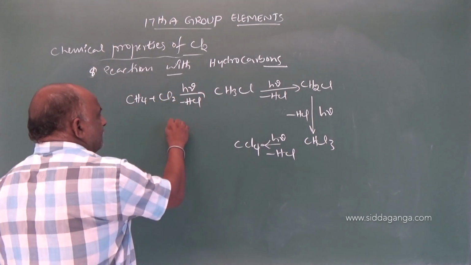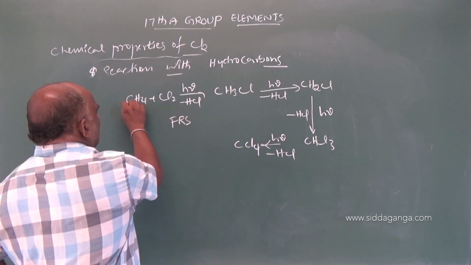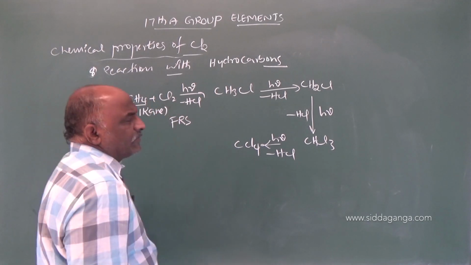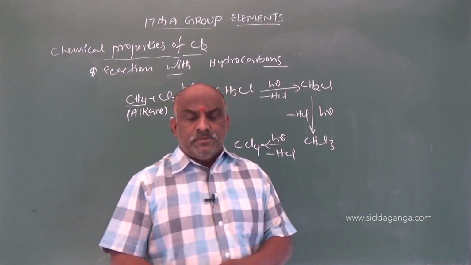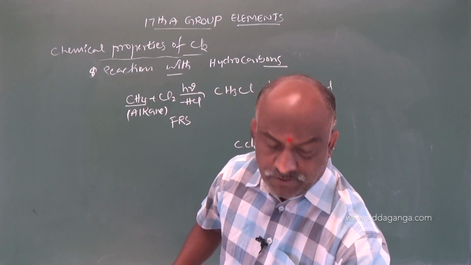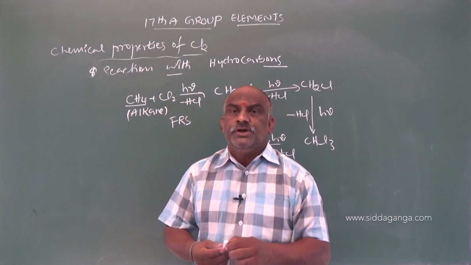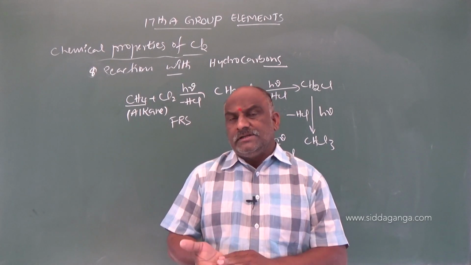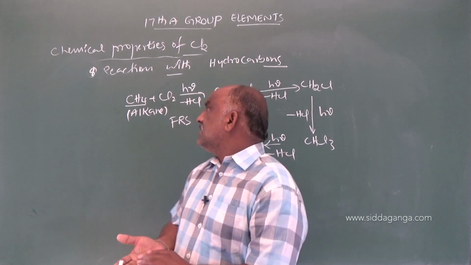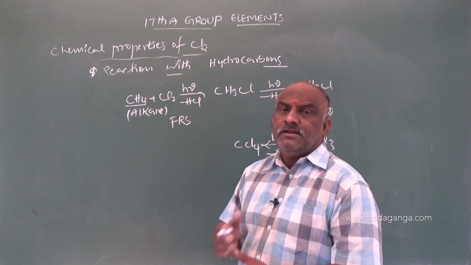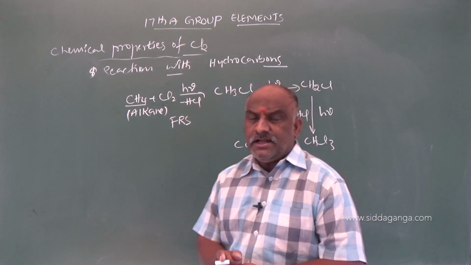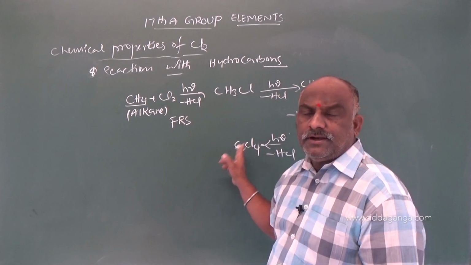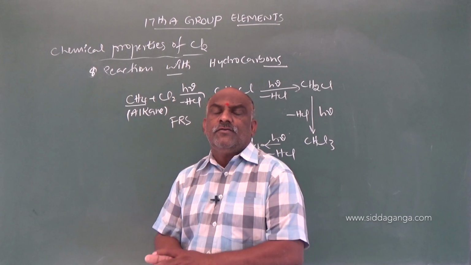This is FRS, alkane. FRS means free radical substitution. FRS is called as what? Free radical substitution. So hydrocarbons react with chlorine in the presence of sunlight. In the presence of sunlight, the reaction mechanism followed is free radical substitution. Chloromethane, dichloromethane, trichloromethane, tetrachloromethane, these are the derivatives of methane.